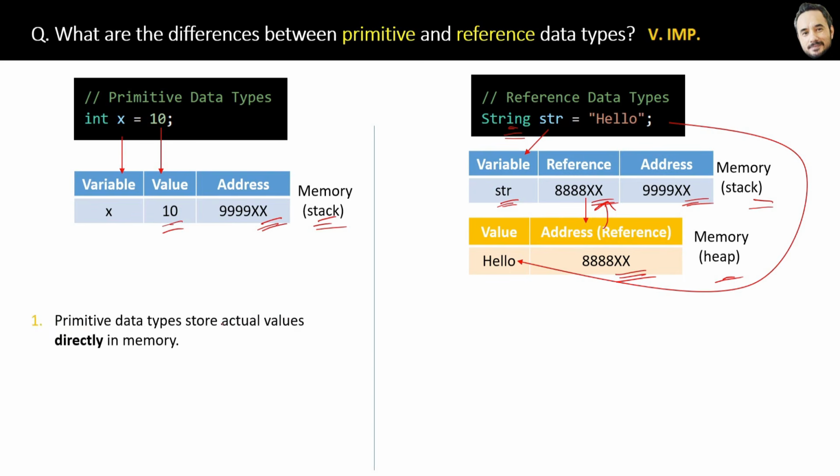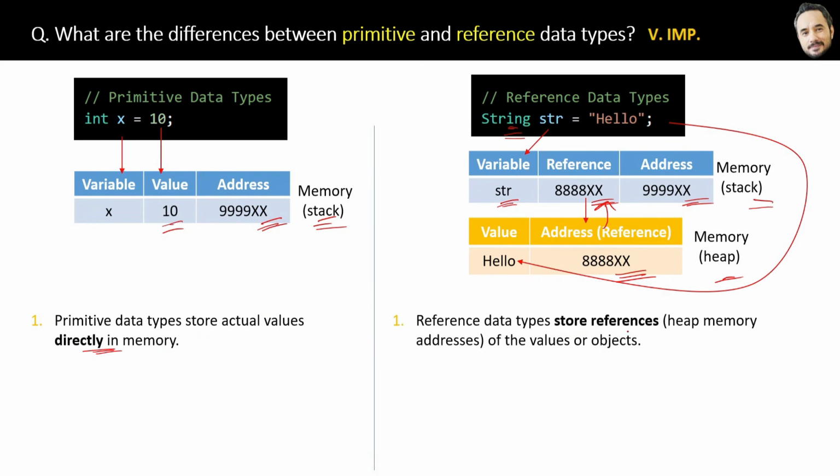First difference is primitive data types store actual values directly in the memory. Okay, whereas reference data types store references of the value or object, and the actual values are in the heap memory, a different memory.